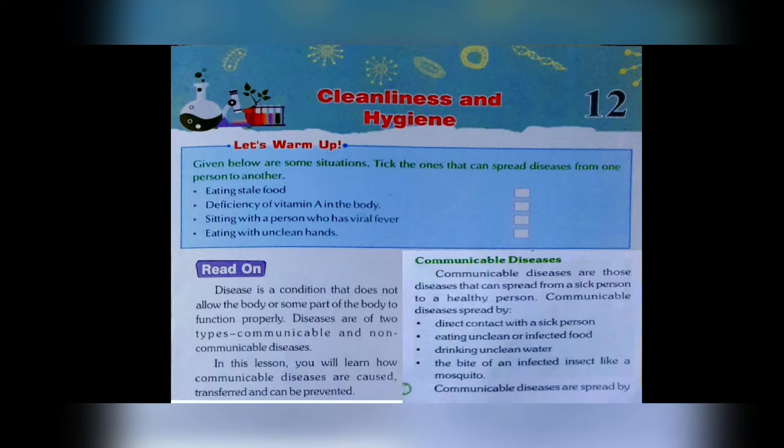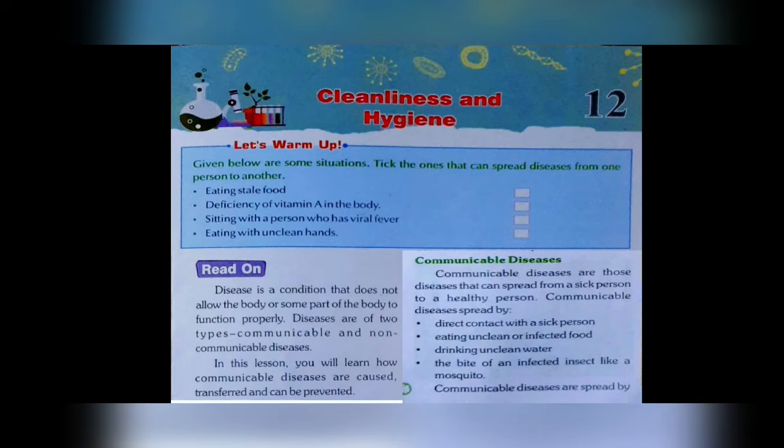So in this chapter, we will learn how communicable diseases are caused, transferred, and can be prevented. Non-communicable diseases we have already read in chapter number 3. In this chapter, we will be studying communicable diseases, how they are spreading and how they are caused, and how we can protect ourselves from the communicable diseases.